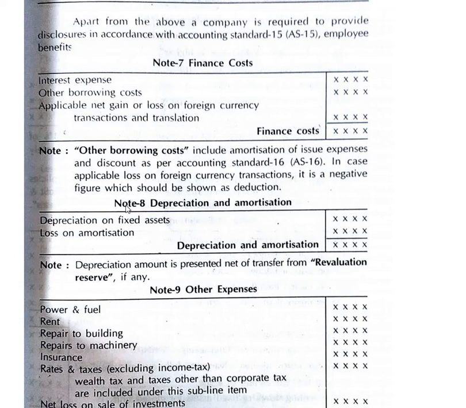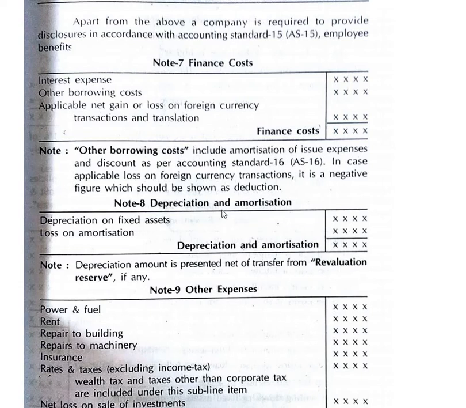Then later we have working note number 8, that is depreciation and amortization. Depreciation is always calculated on the fixed value of the asset due to usage, due to the economic life of that asset, due to wear and tear. The value of that particular asset goes on decreasing. That is why depreciation is done.